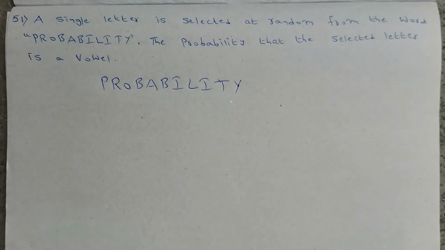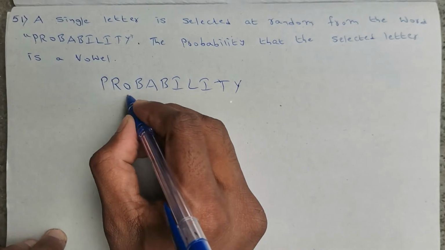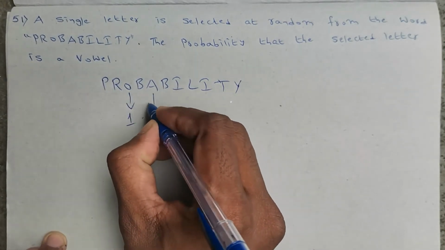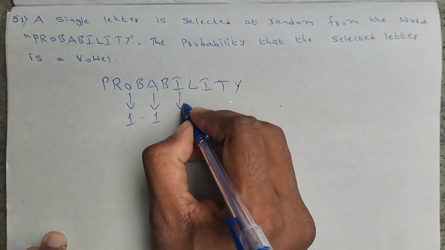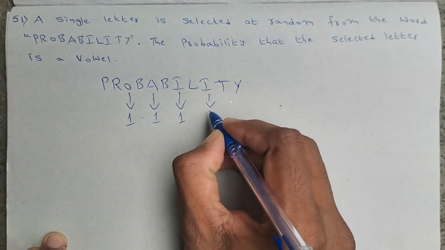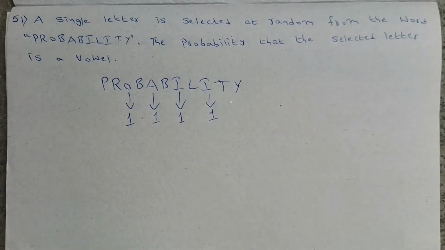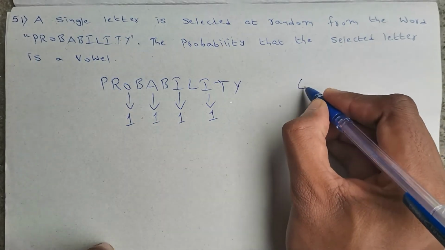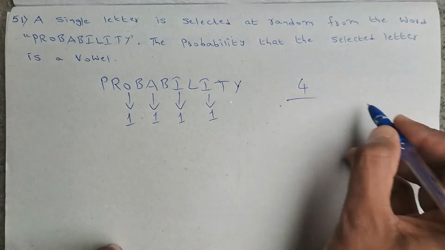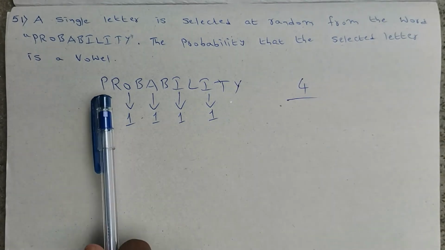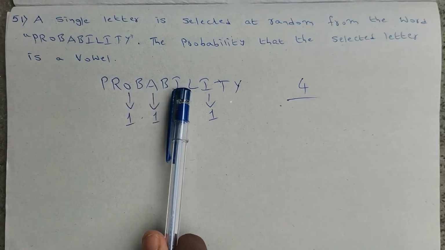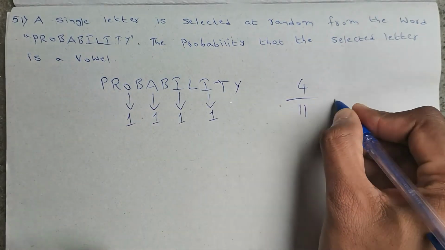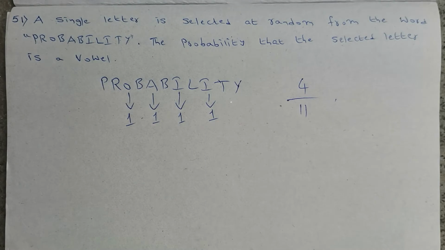So now if we observe the vowels from that word, O is one vowel, A is one vowel, I is one vowel, and here one more I is there, so that is also a vowel. So total 4 vowels are there. So number of favorable outcomes 4 divided by total 1, 2, 3, 4, 5, 6, 7, 8, 9, 10, 11. So the probability of selecting a vowel from the given word is 4 divided by 11.